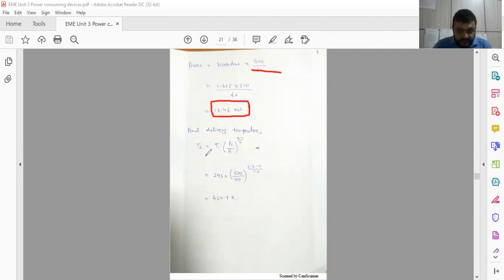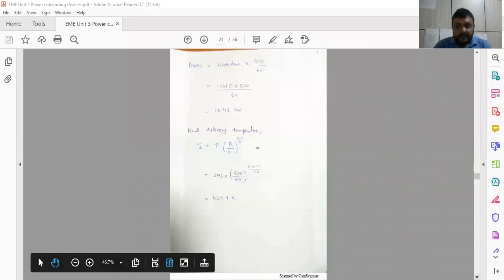And free air delivery, find the final delivery temperature. Final temperature is T2, and T2 by T1 is equal to P2 by P1 raised to n minus 1 divided by n. That is the standard relation applicable to a polytropic process. We'll get the final temperature. So this is the way we can find out all four parameters as per the requirement for the reciprocating air compressor, and you can use this simple terminology for different kinds of reciprocating air compressors.